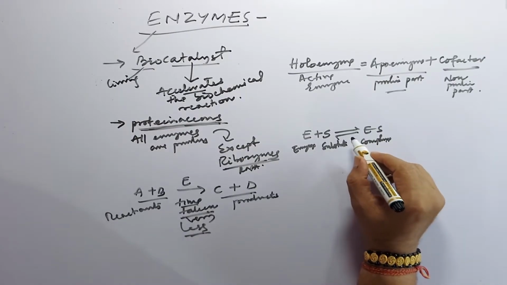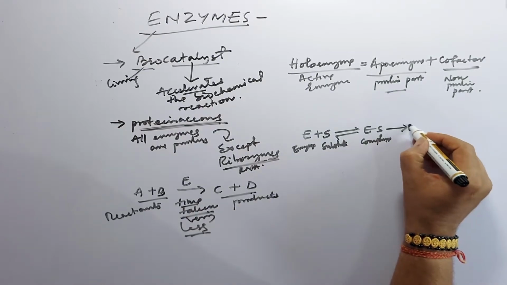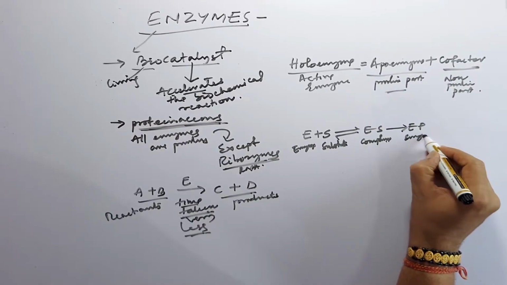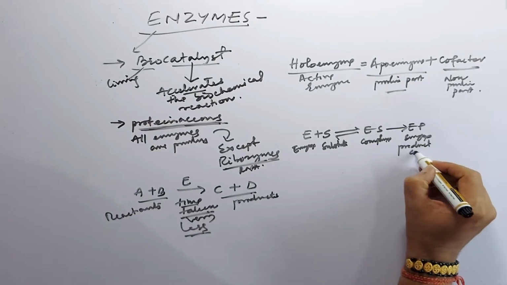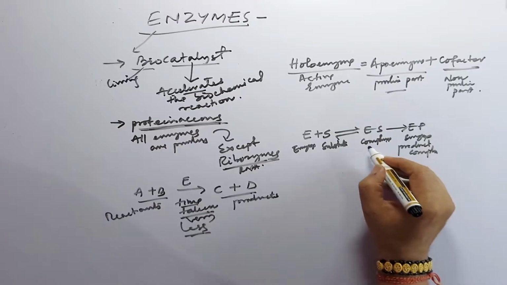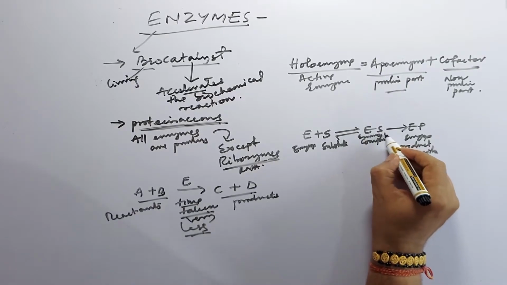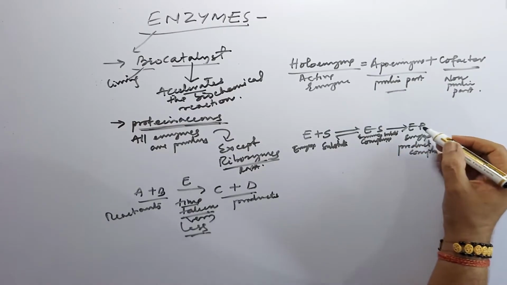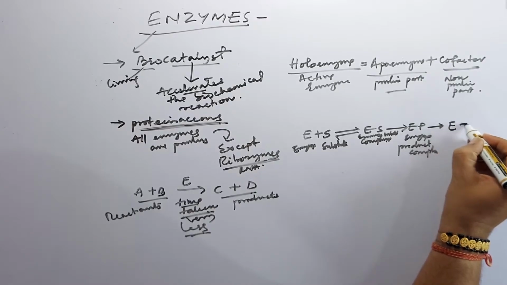It may be reversible, and then the enzyme product complex. This is the enzyme product complex and this is the enzyme substrate complex, and then enzyme plus product.